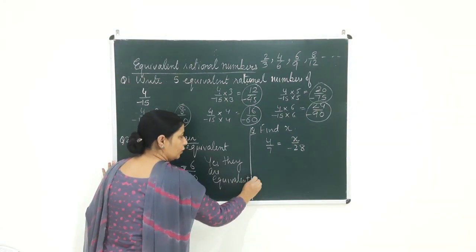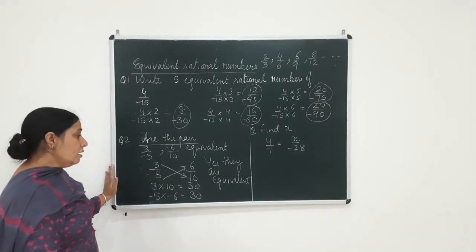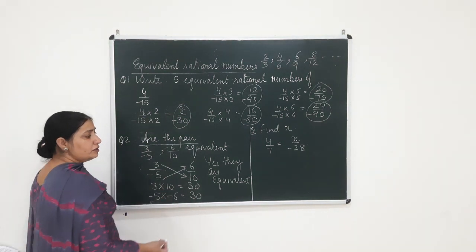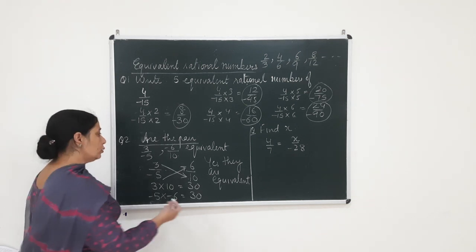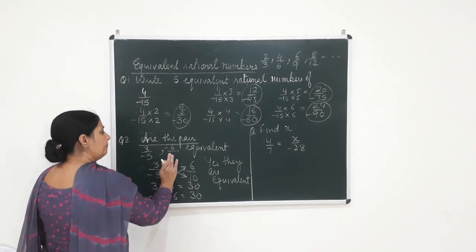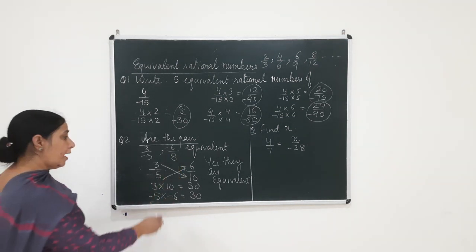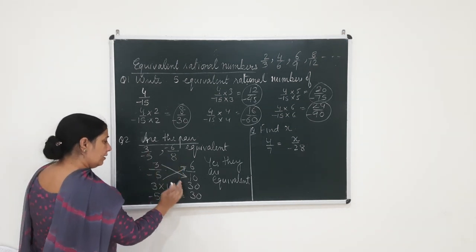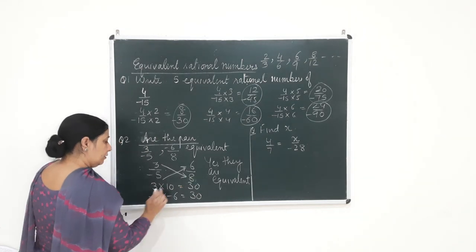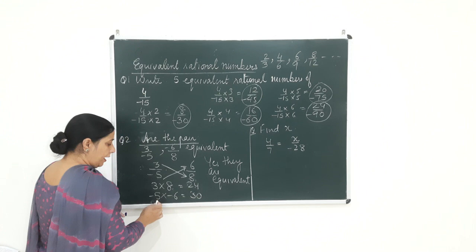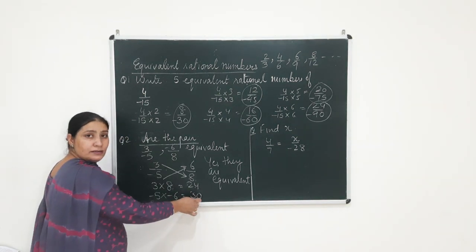Now if I get the same answers, then yes, this pair is equivalent. But if by chance this product does not turn out to be the same, let me take an example. If in case of 10 I had 8, then what would happen? 3 8s would have been 24 and minus 5 into 6 would have been minus 30.